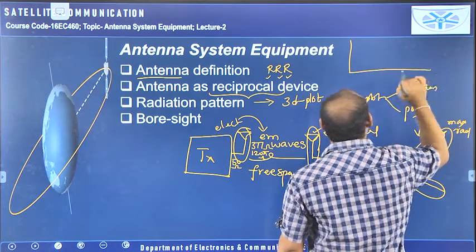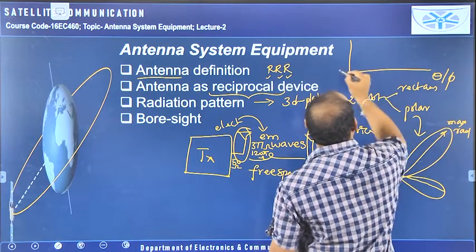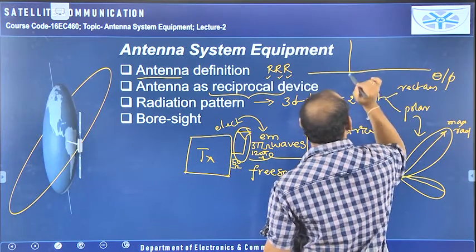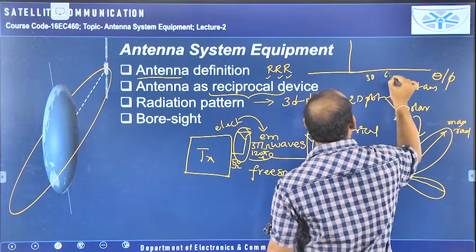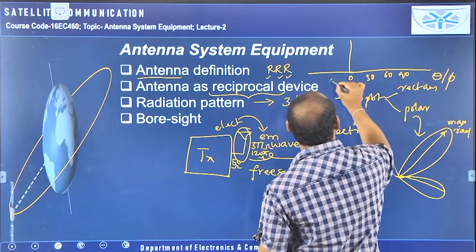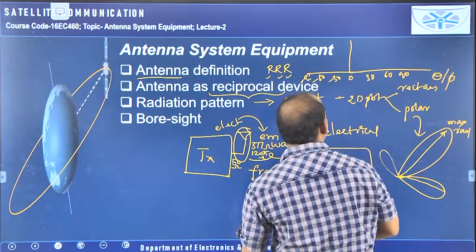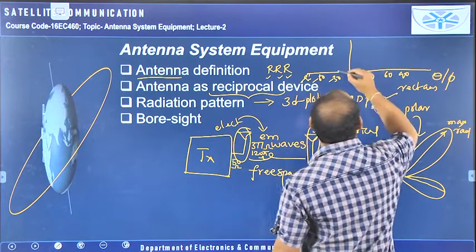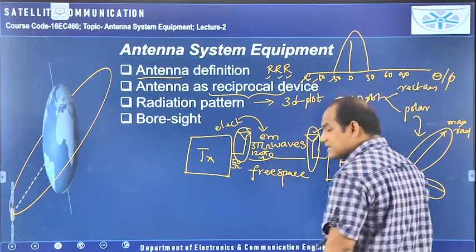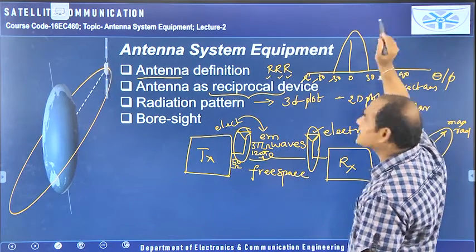Rectangle means again I am taking on the x-axis theta or phi, and this is theta equal to 0, theta 30, theta 60, theta 90, like this up to 180 you can take, and it is 0, minus 30, minus 60, minus 90. For example, we can take like this. From minus 30 to plus 30, the main lobe is available like this. That means exactly at theta equal to 0, the maximum amount of radiation is there.